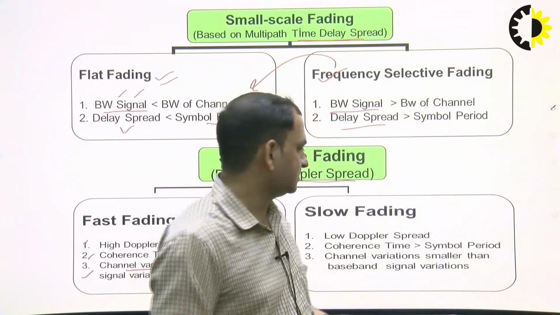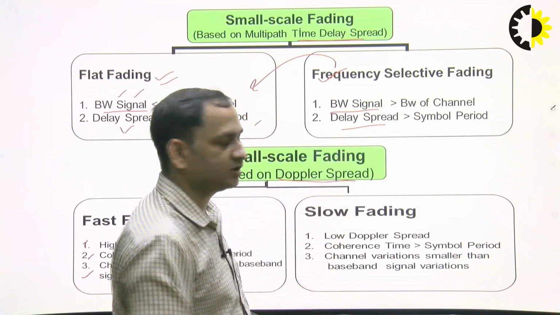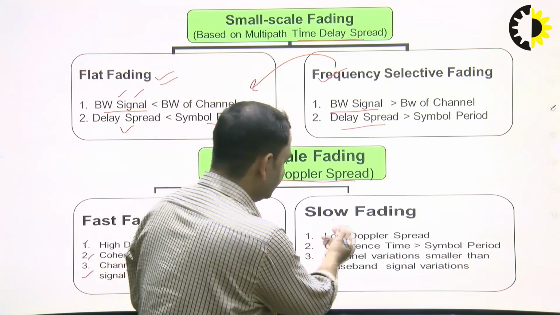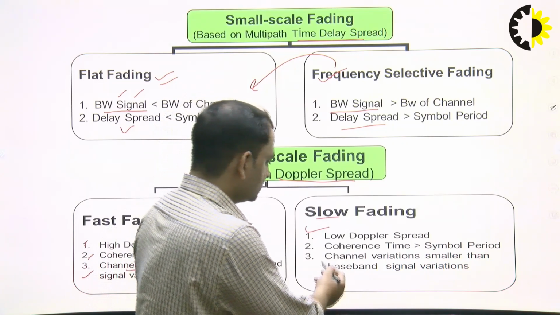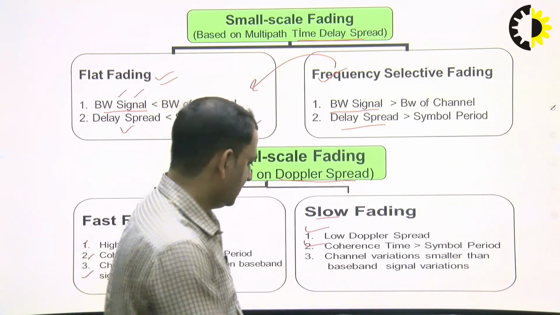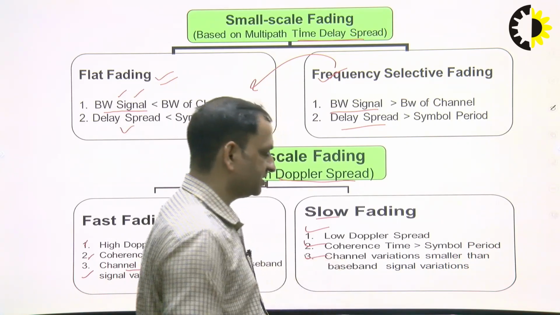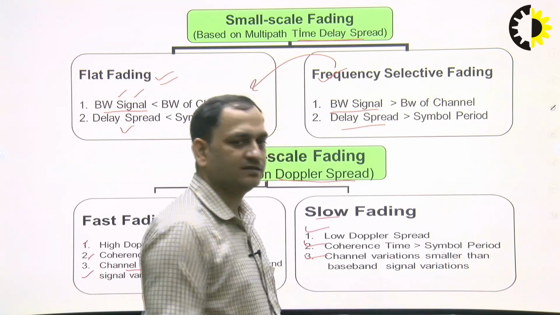Now next, in the categorization of small scale fading, we come to slow fading. In slow fading, the Doppler spread is low. Second, the coherence time is greater than the symbol period, and here the channel variations are much smaller than the baseband signal variation.